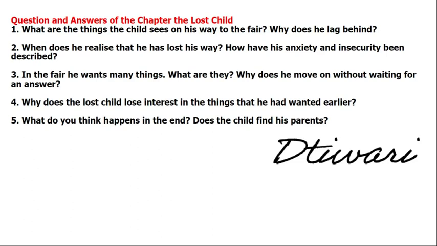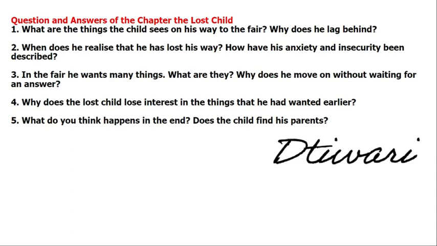But at the last time, at the roundabout, he loses his parents. When he loses his parents, he starts running here and there, but he does not find his parents. And at the last, a person picks him up and asks him, which thing do you want, why are you crying, if you want anything you can take it from the fair.